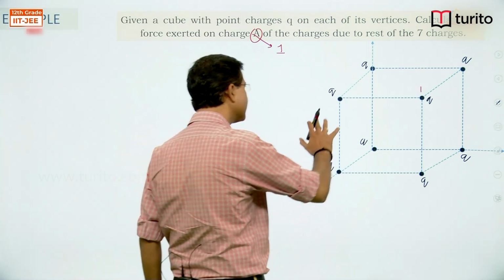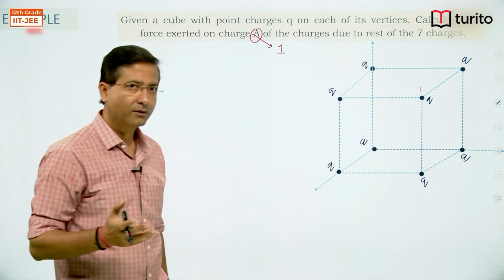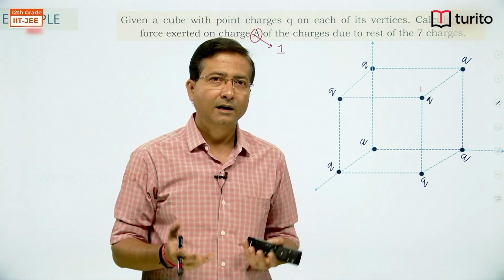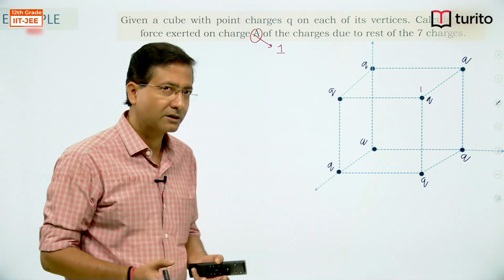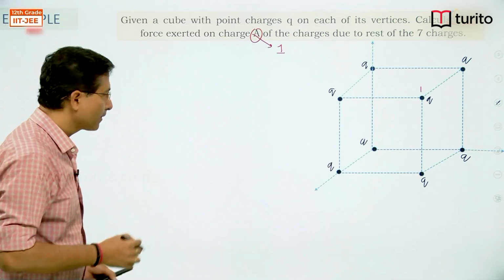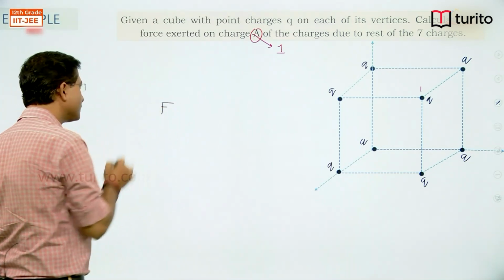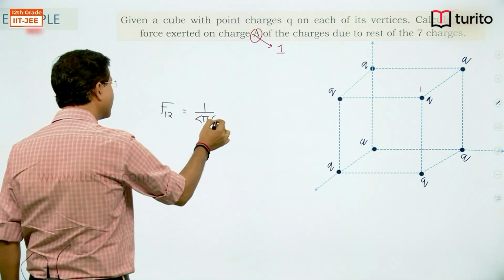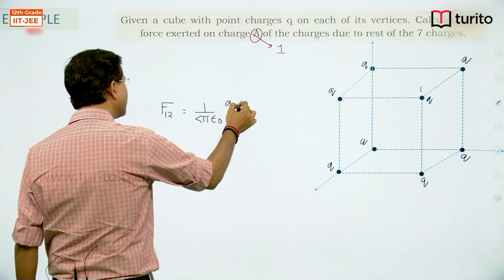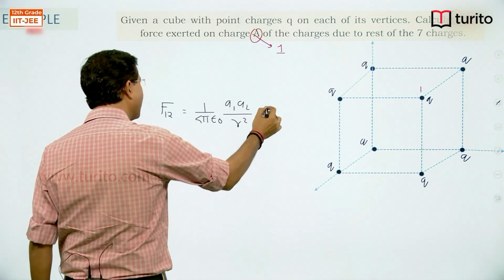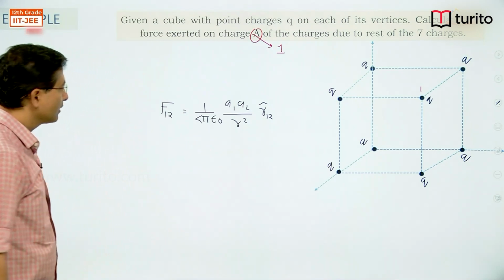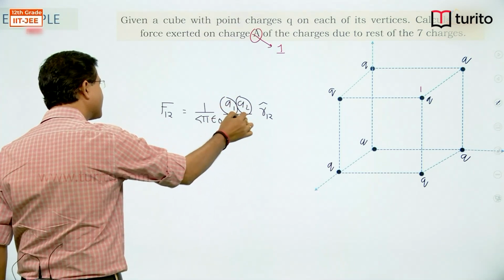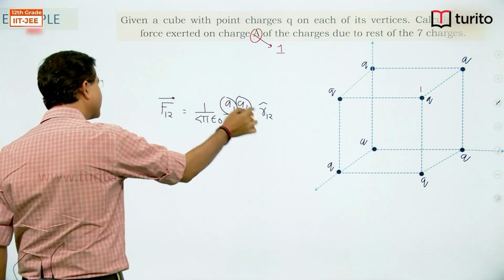So you can see that distribution in 3 dimension. So yesterday I told you to solve 3-dimensional problem, the easiest way is writing everything in vector form. So we discussed how to write force in vector form. Let's see again. So force on 1 by 2 is equal to 1 upon 4 pi epsilon naught q1 q2 divided by r square r12 unit vector. Here charges are with sign. These charges are with sign because sign on the charge will take care of the direction, right.